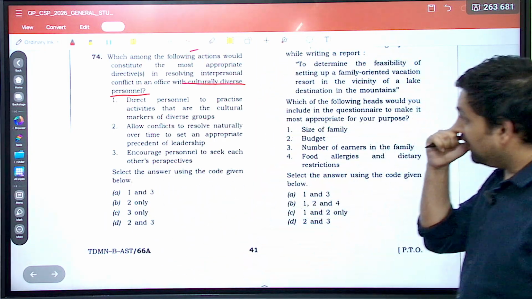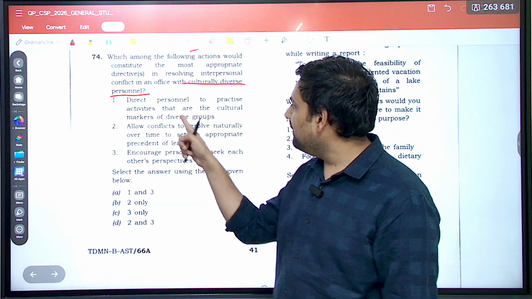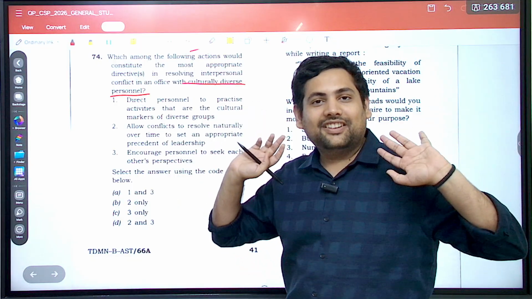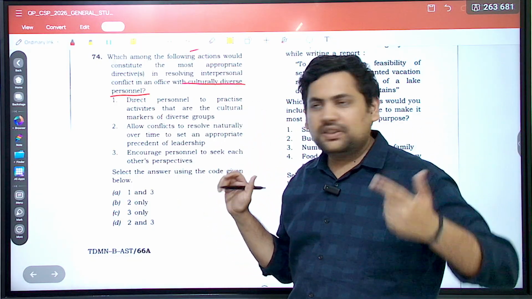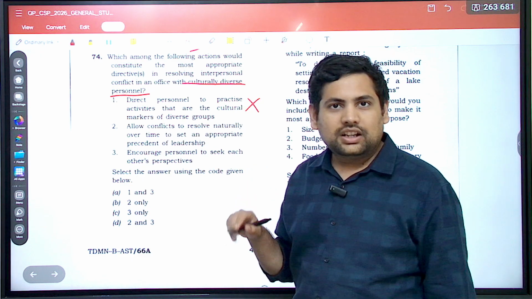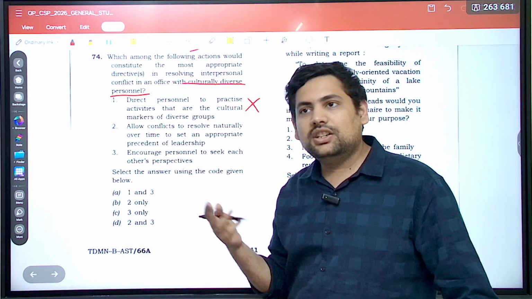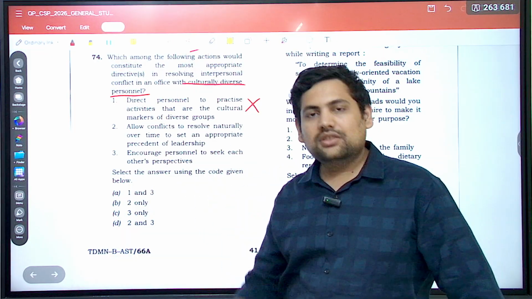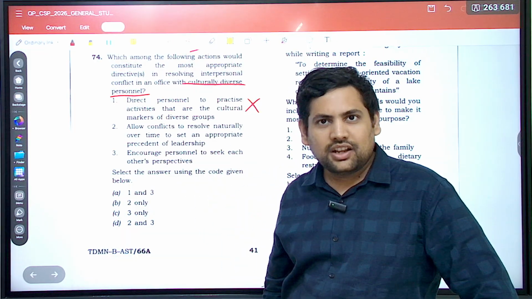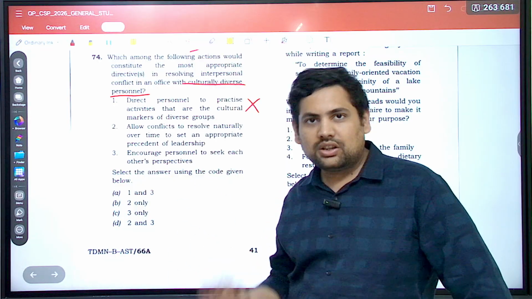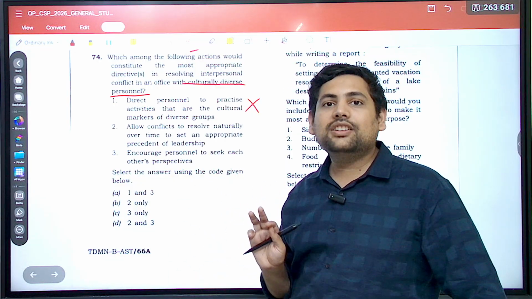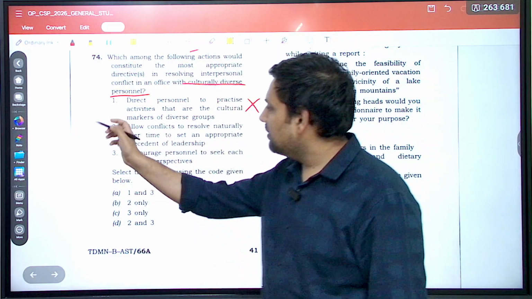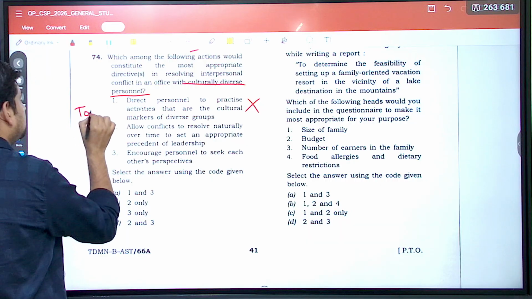Then direct personnel to practice activities that are cultural markers of diverse groups. So they can do any activity. Do you think this will be okay in an office environment? Of course not. Culturally, there are places in the Northeast that do very different things, correct? Now they cannot start doing this in the office, correct? Similarly, people in the north also do something that cannot be done in an office. Same way, so this is wrong. Allow conflicts to... so basically this is too vague, correct?